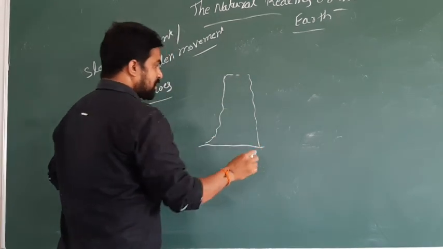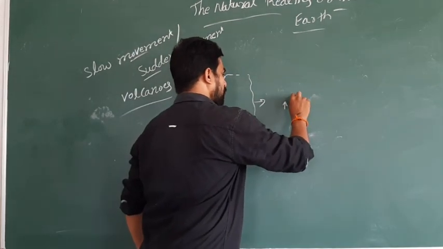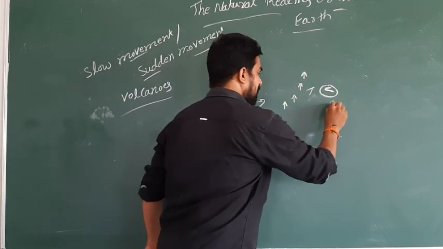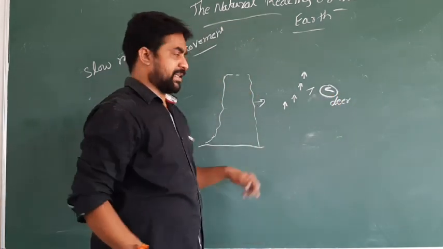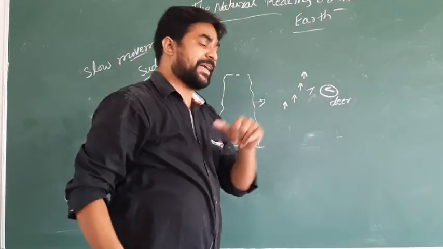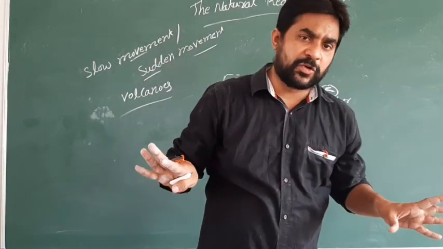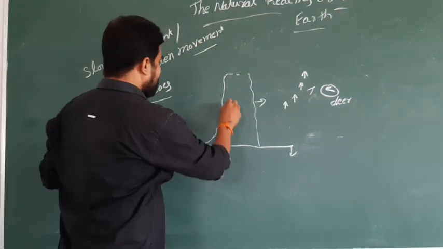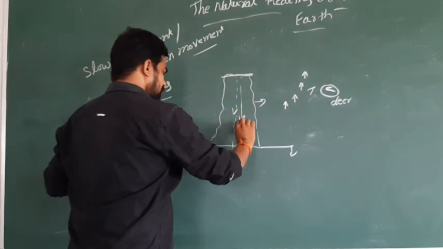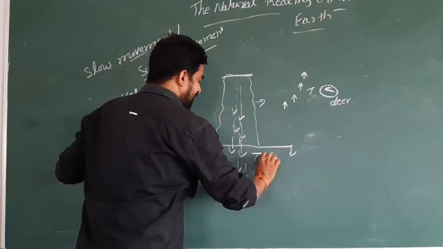And we know that there is one formula in social studies. If we go above, the temperature decreases. If we go up into the atmosphere, the temperature decreases. If we go down into the earth, the temperature increases. Similarly, this is called a mountain, the top of the mountain. If we go inside the mountain, deep inside, the temperature increases.